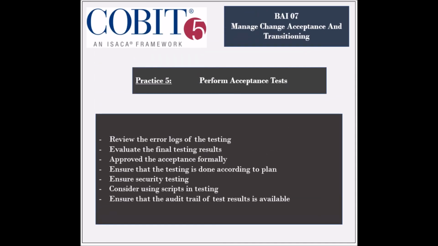The activities involved in this practice include categorizing and reviewing the errors obtained from the testing and ensuring that they have been remediated. The tests should be conducted according to the testing plan, and the test results should be assessed by independent parties. The final acceptance of the results against the defined criteria should be evaluated, and it should be presented to the business owners. Finally, the approval should be formally granted, prior to the transition to production.